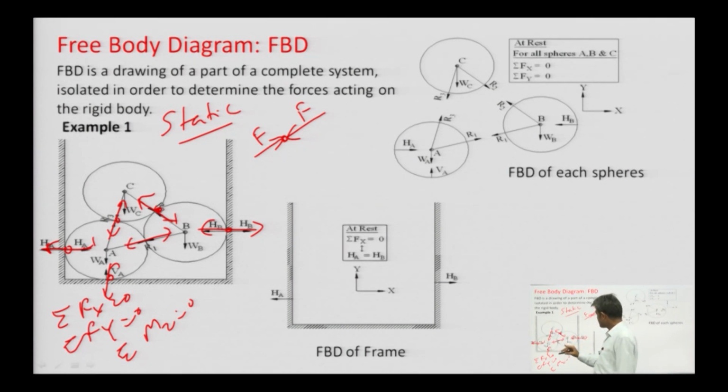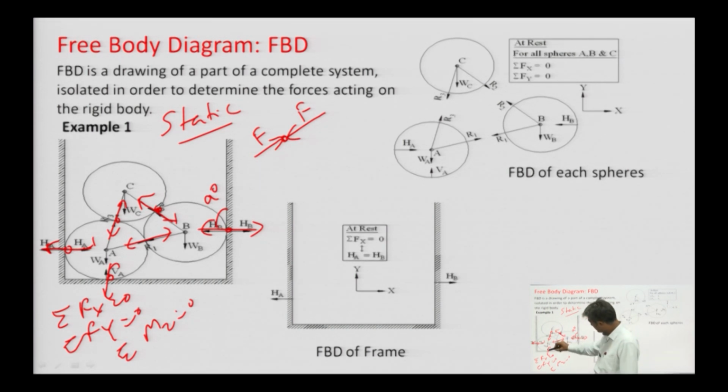After making the directions of the forces, let me explain why I am making these reactions perpendicular to this axis. In this question this vertical surface is smooth, and this surface is smooth, and that is why the reaction will be perpendicular.